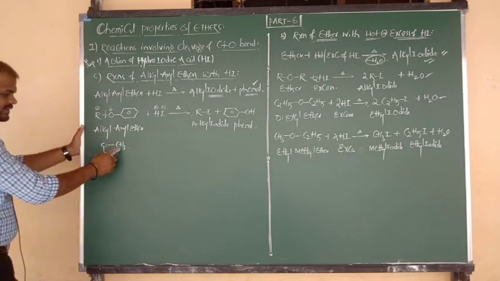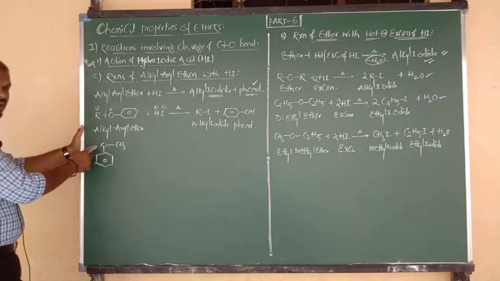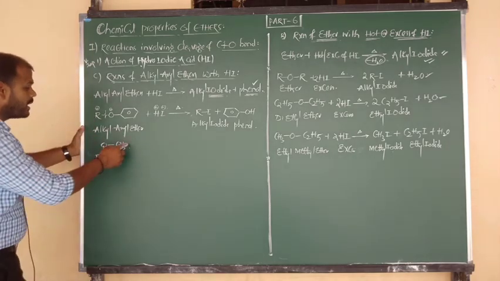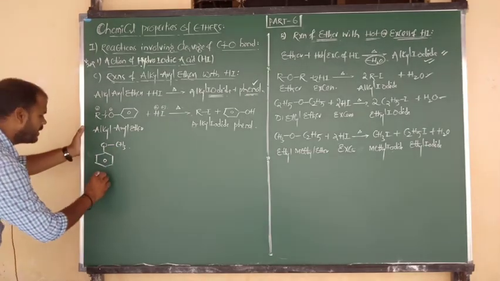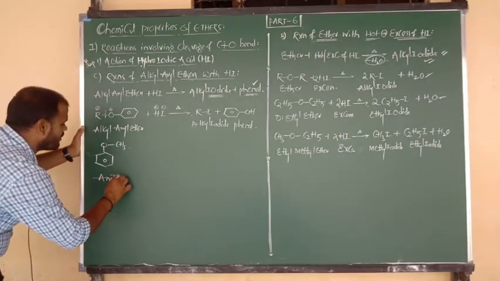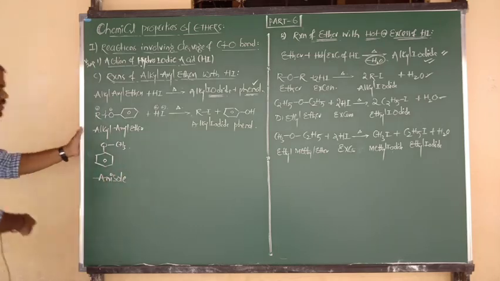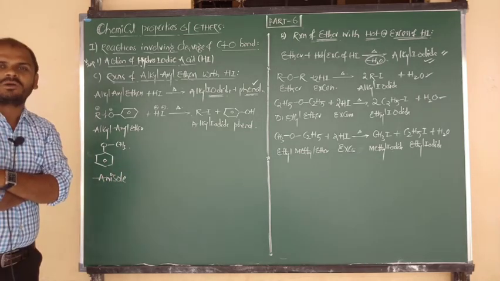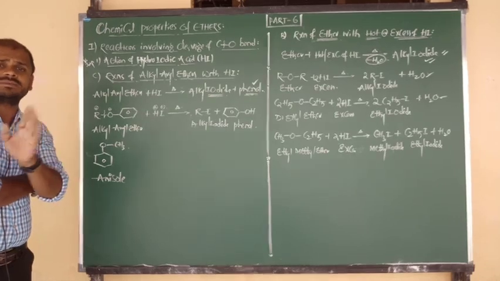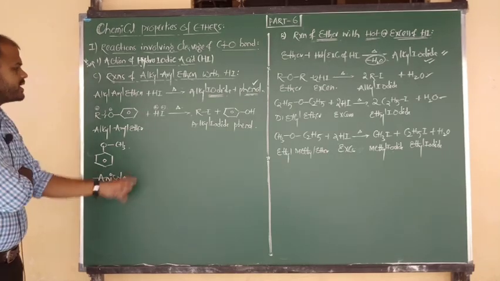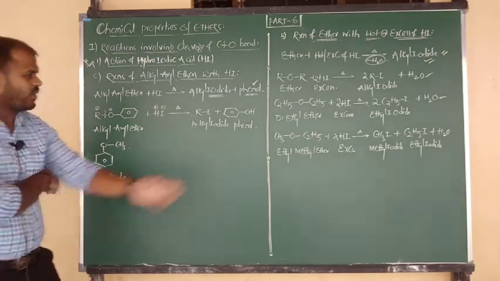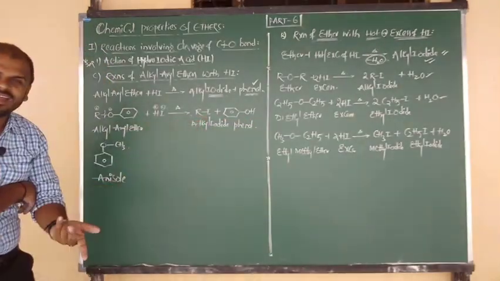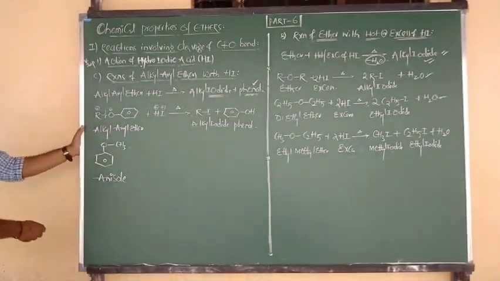This is called methyl phenyl ether, also methoxybenzene, and the common name you know very well is anisole. This question has been repeated in every exam. Anisole on reaction with HI, what are the products? One is phenol, and the other is methyl iodide. And which bond do we have to cleave?